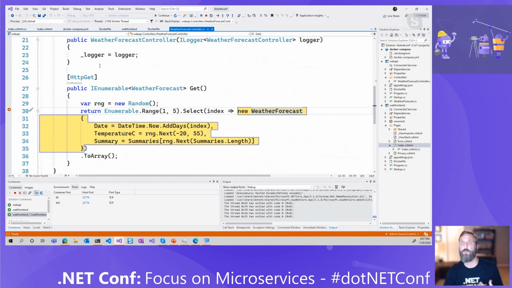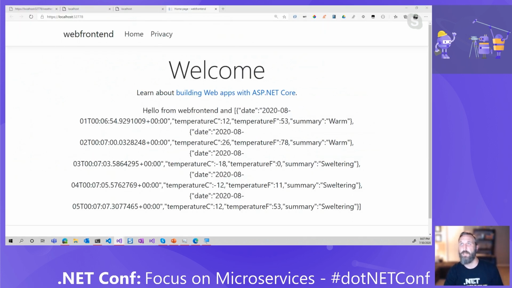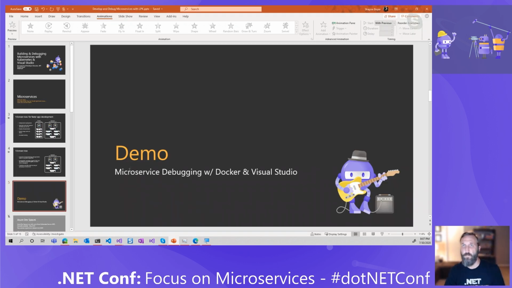All right, so those are some of the tools that we have just inside of Visual Studio, and it's great. And we're just continually hitting our breakpoint, F5 a lot of times. So that's a really good feature when you're talking about working with containers and those microservices inside of Visual Studio and .NET, all built in to Visual Studio, which is super great. But let's go back to the slides.